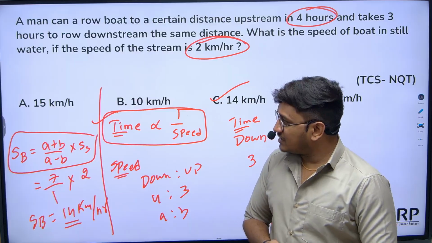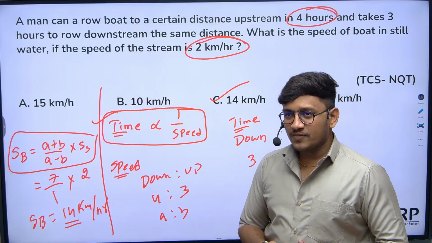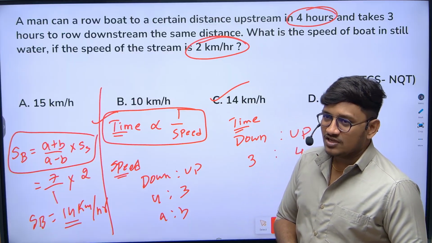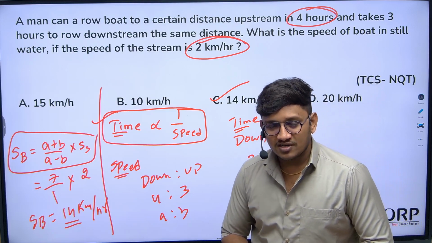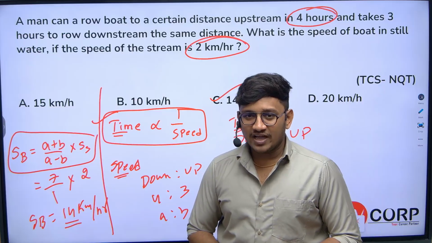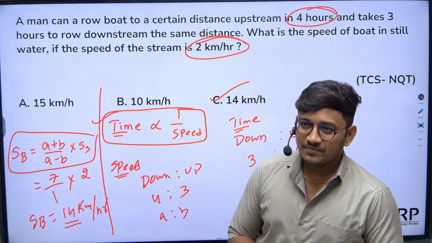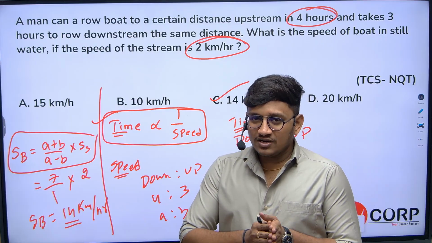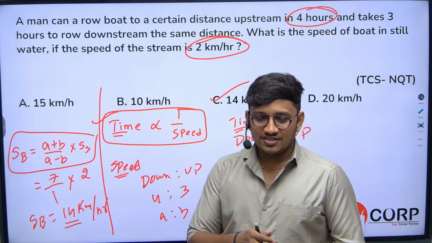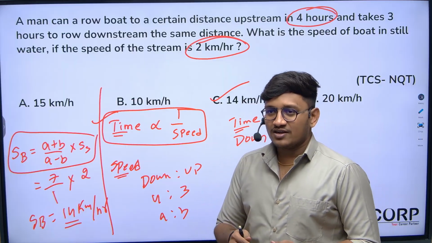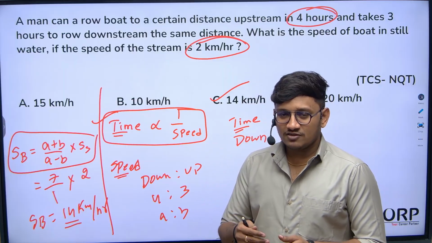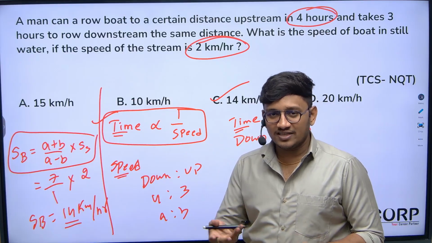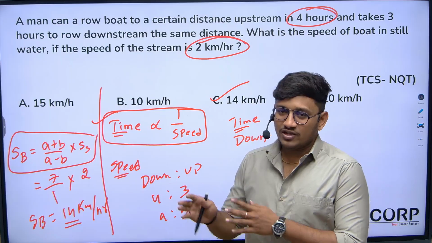So that's it for today. Tomorrow, as students asked, we'll discuss a few shortcuts in simple interest and compound interest. Obviously, we can expect minimum guarantee questions in TCS NQT, as well as coding and decoding. As we said, we cannot cover all topics in this 1 week of time, so we are covering based on priority, whichever has the highest priority for the TCS NQT first.